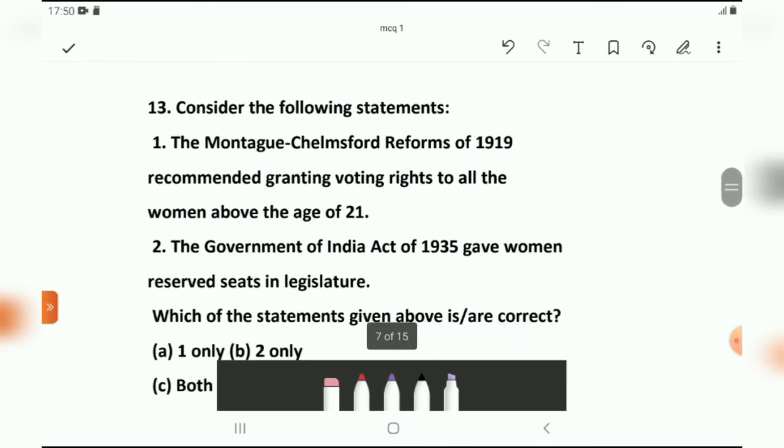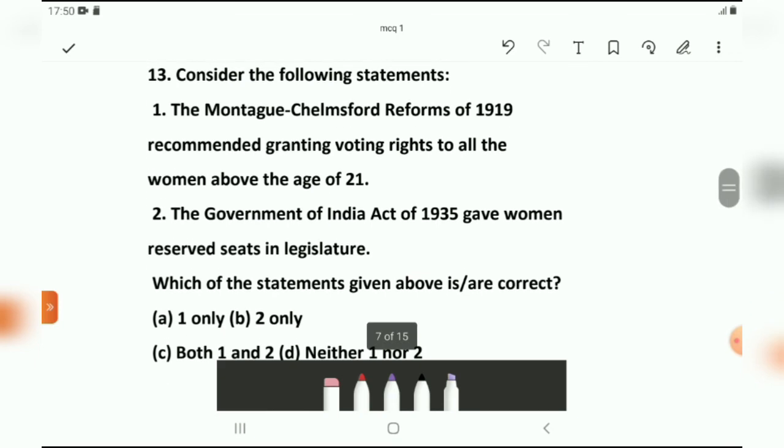Thirteenth question is, consider the following statements. The Montagu-Chelmsford reforms of 1919 recommended granting voting rights to all the women above the age of 21. The second statement is the Government of India Act 1935 gave women reserved seats in legislature. You have to select the correct statement.